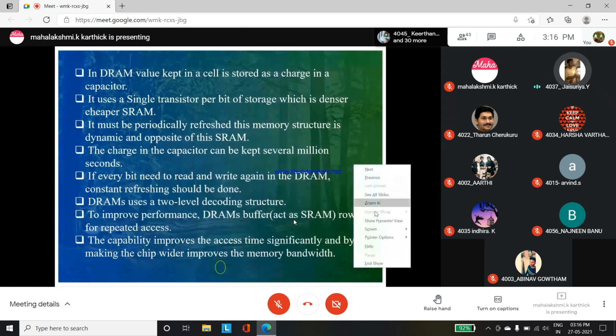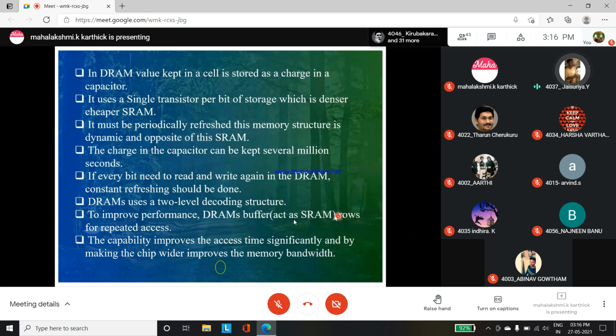The cycle time is longer than the access time. The charge in the capacitor can be kept for several milliseconds. So for every bit we need to read or write in a DRAM, we need to refresh the RAM constantly. This uses two levels of decoding structure, which improves the performance of DRAM.